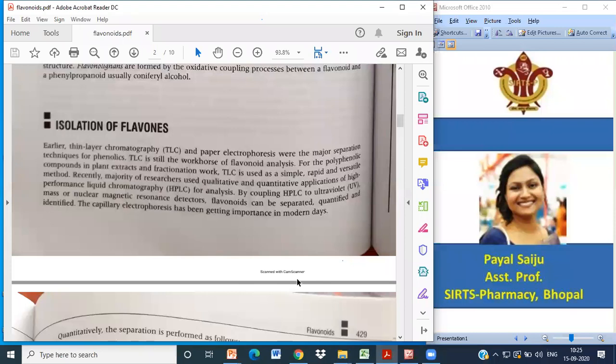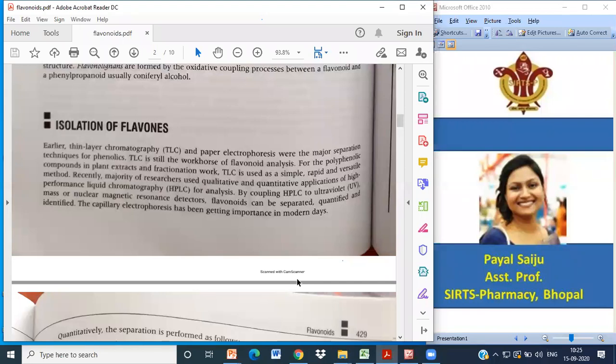So still our choice of analysis, and isolation too, is TLC and paper. For phenolic compounds in plant extract and fraction work, TLC is a simple, rapid and versatile method. Okay, thin layer chromatography is the most simple, rapid and versatile method. Recently, the majority of research uses qualitative and quantitative applications of HPLC for analysis. And by coupling HPLC with ultraviolet, mass, and nuclear magnetic resonance detectors, flavonoids can be easily separated, quantified and identified.